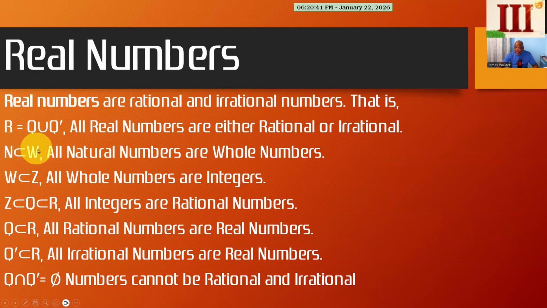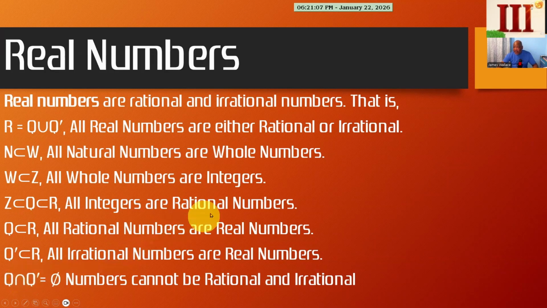The natural numbers are all whole. The whole numbers are all integers. The integers are all rational, and all the rational numbers are real. So the rational numbers belong to the set of real numbers. The irrational numbers belong to the set of real numbers. And there's no intersection between rational and irrational numbers. A number is either rational or irrational.